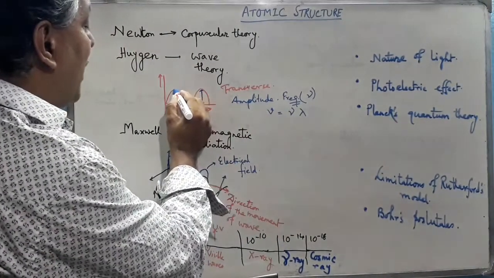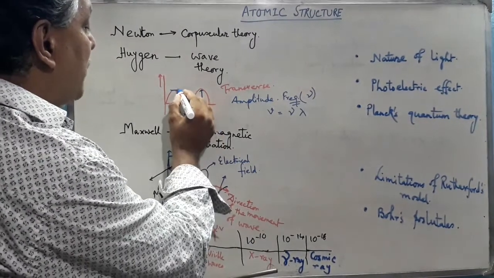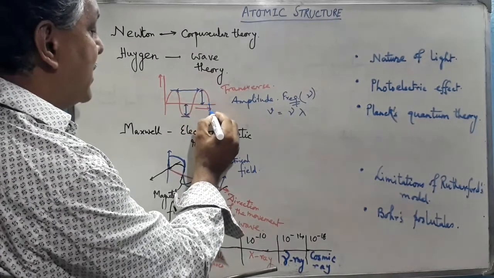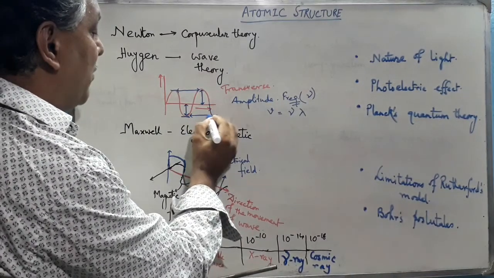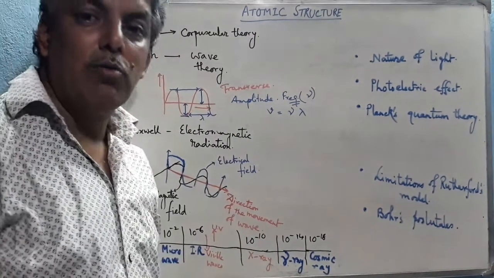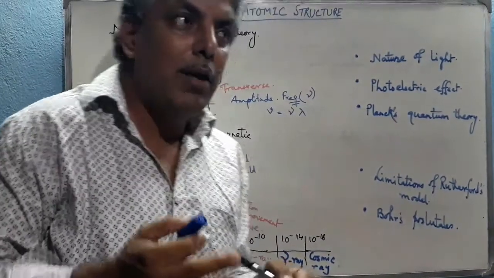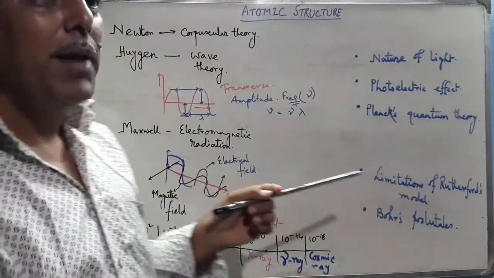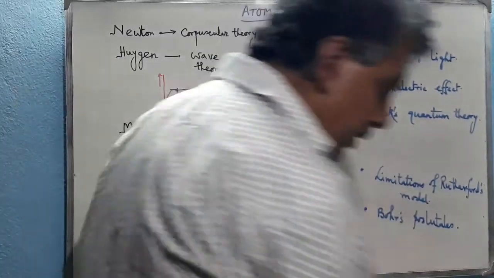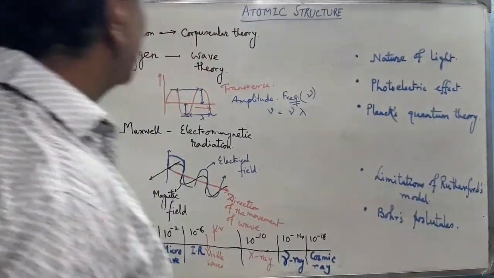What is called the wavelength? This is called the wave crest and this is called the wave trough. The distance between two consecutive wave crests, or between two consecutive wave troughs, is called the wavelength. So V equals nu into lambda, where V represents the velocity of the light wave, nu is the frequency of the light wave, and lambda is the wavelength of the light wave. This was Huygens' proposed concept.